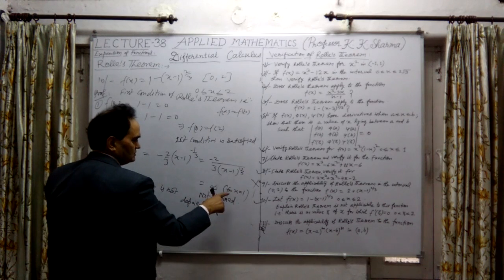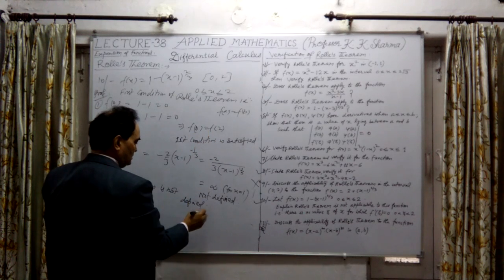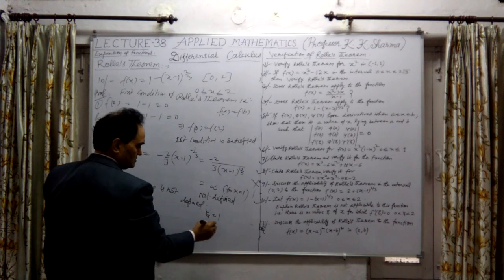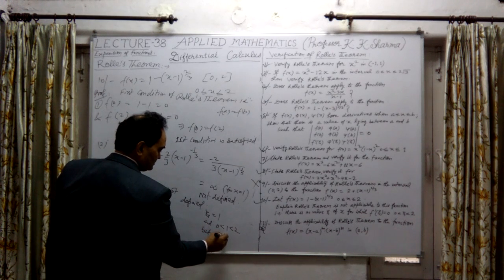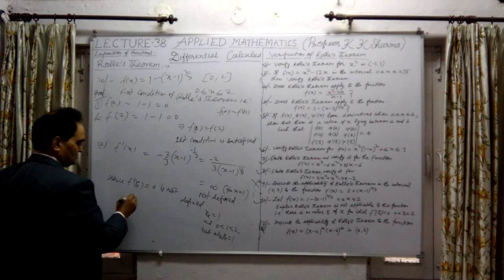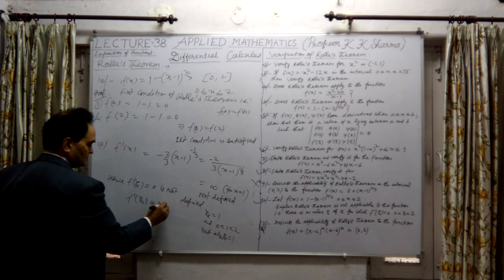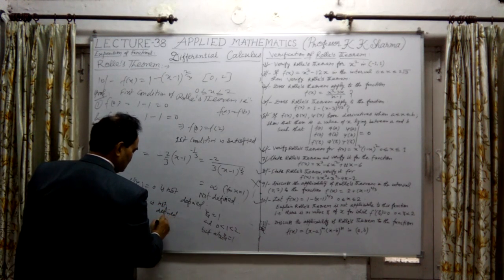Here x equal to 1 is lying between 0 and 2, so zeta equal to 1 and 0 is less than 1 is less than 2, but at x equal to zeta, equal to 1, the value of the function is not defined. f dash zeta is not defined, so the function is not differentiable at this point. Hence Rolle's theorem does not apply here.